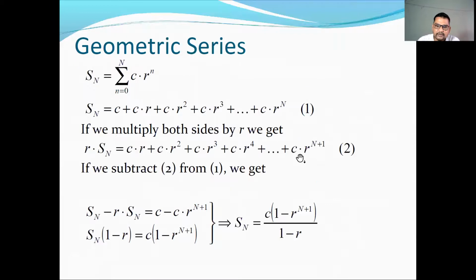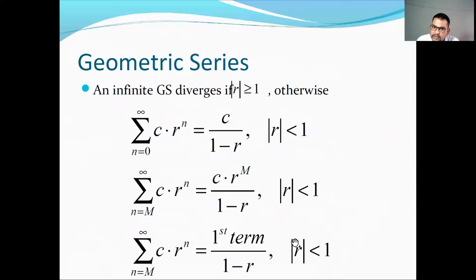Now if mod r is strictly less than 1, then r to the power n, as n tends to infinity, tends to 0. So this tends to c into 1 upon 1 minus r. So the series is convergent. In this case, the series is convergent.